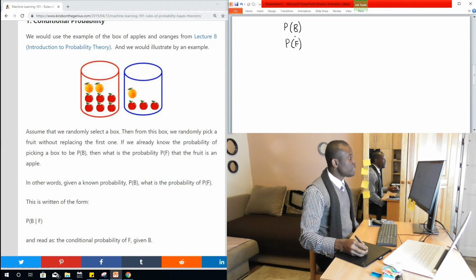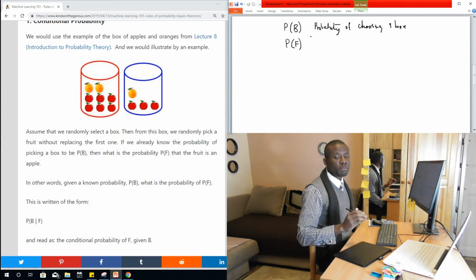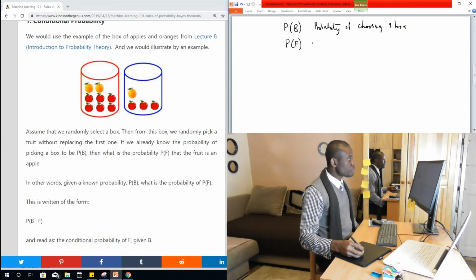So this is the probability of choosing a box. This does not mention what box it is. It's simply the probability of choosing one of the boxes. And this is the probability of choosing a fruit.